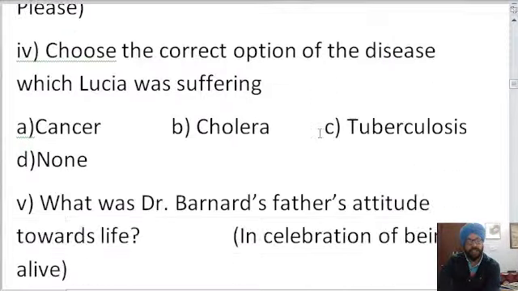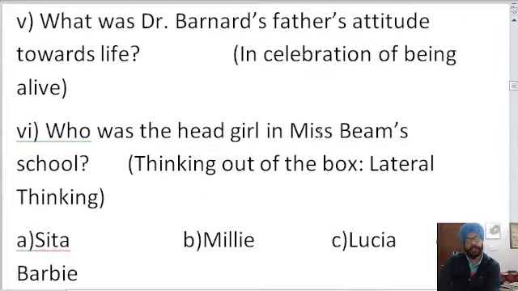Let us move to question number 5. What was Dr. Bernard's attitude towards life? So given the one line, give the answer in one line. What was Dr. Bernard's father's attitude towards life? From the chapter In Celebration of Being Alive. So give its answer as well. What was Dr. Bernard's father's attitude towards life? So we are waiting for the answer in the comment section. Gursirat is right. Kom Singh Narula, Amrinder Kaur, very good answers.